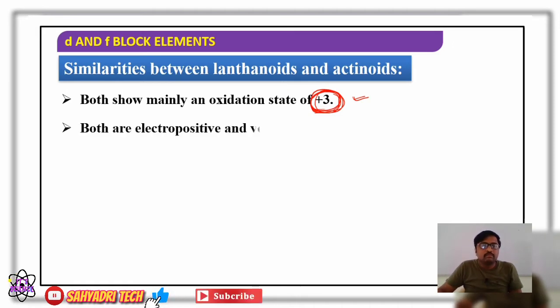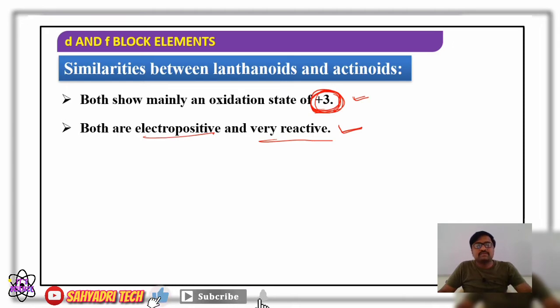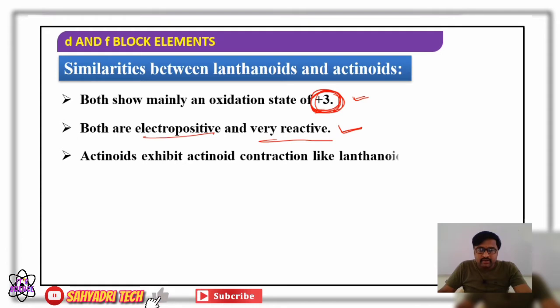Next one, both are electropositive. Lanthanides are electropositive and actinides are also electropositive, and at the same time both are very reactive. This is the second similarity. Next, actinides exhibit actinide contraction, like the lanthanide contraction shown by lanthanides.